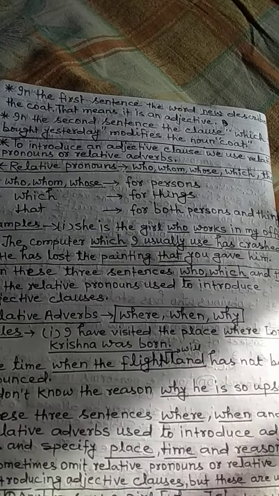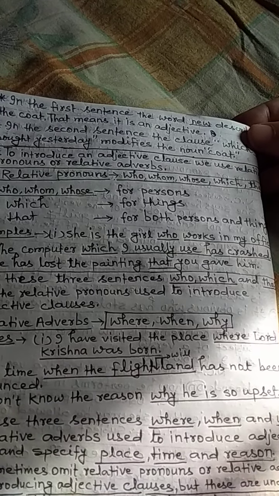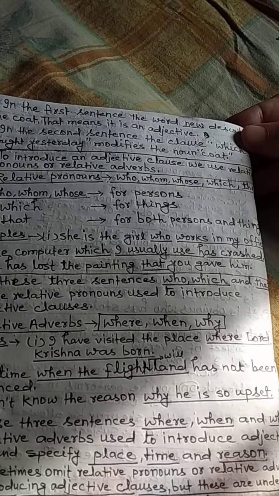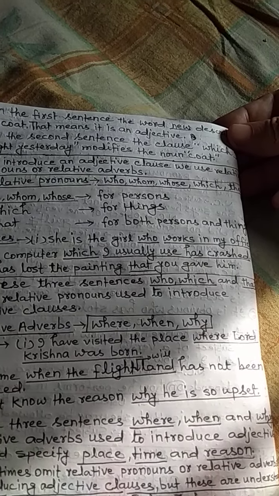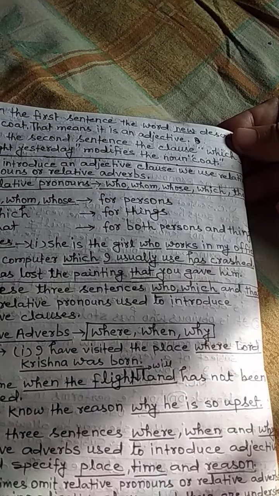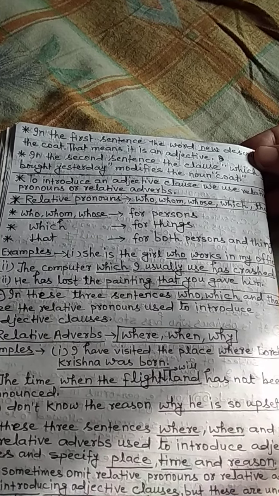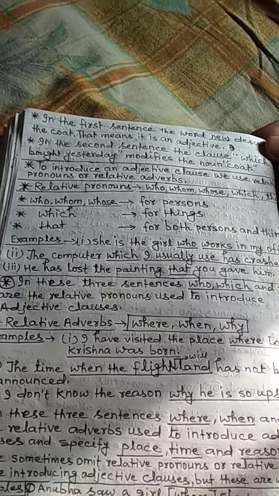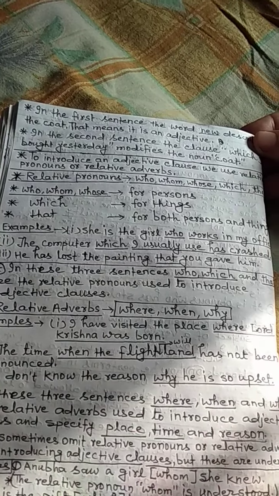Examples: she is the girl who works in my office. The computer which I usually use has crashed. He has lost the painting that you gave him. In these three sentences, who, which, and that are the relative pronouns used to introduce adjective clauses.